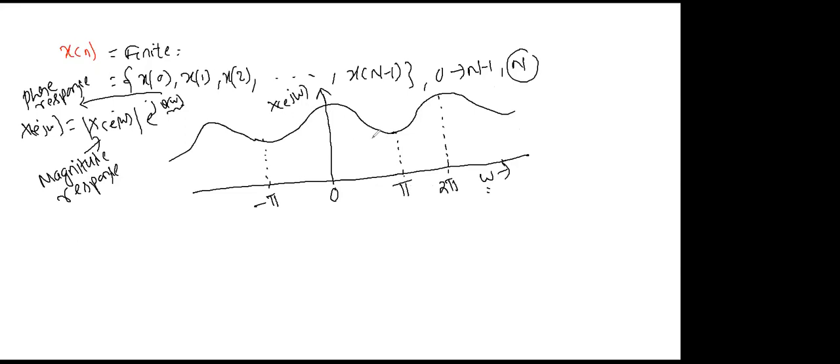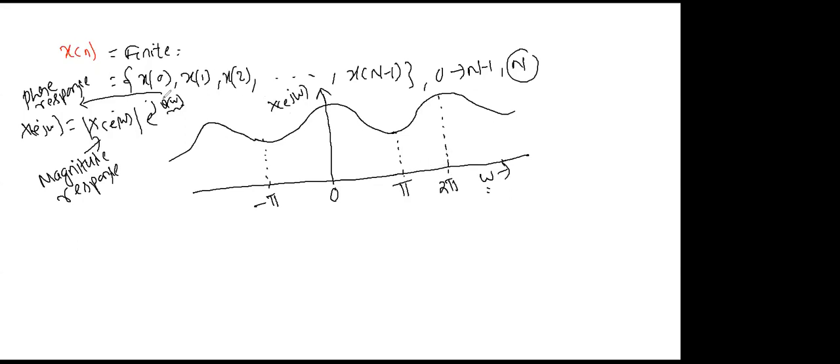Otherwise, if you think practically, the spectrum is not correct because I have not given any angle or phase. I have only written X of e to the power j omega. So the spectrum is not possible. It contains both magnitude and phase response individually. That is the reason the spectrum is not correct, but for showing purposes, it is taken as periodic with period 2 pi.